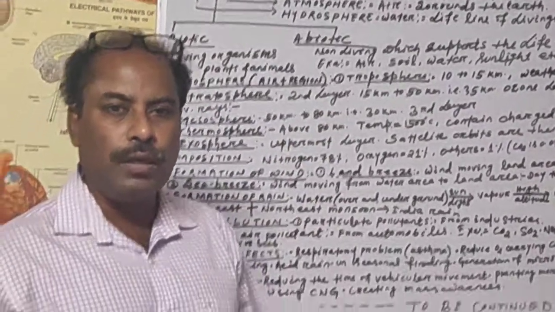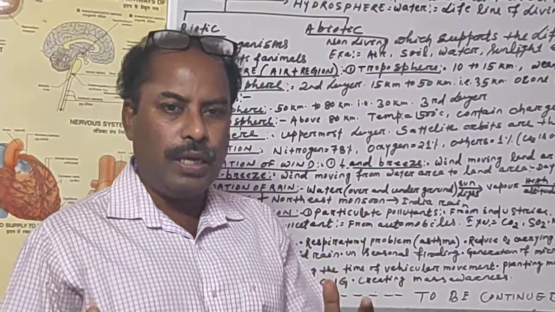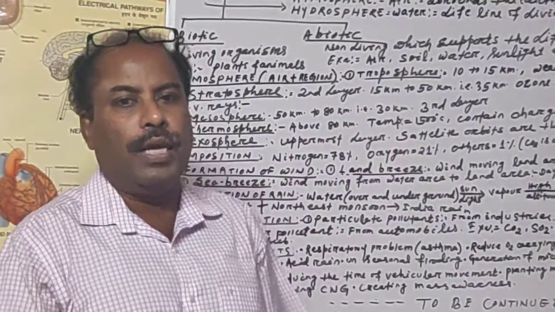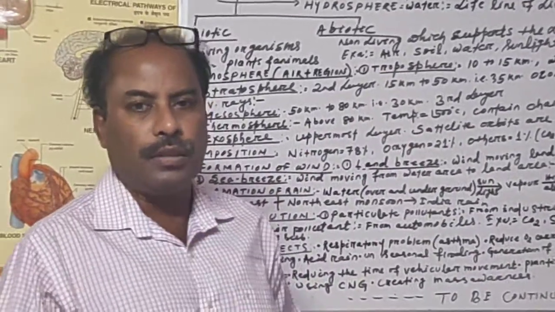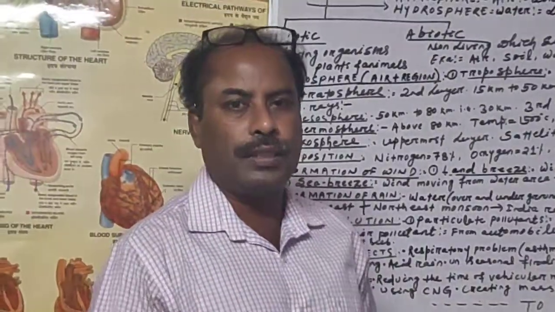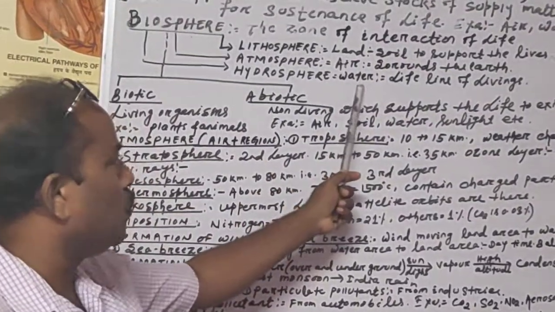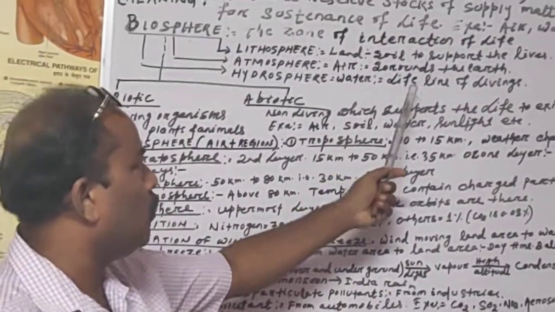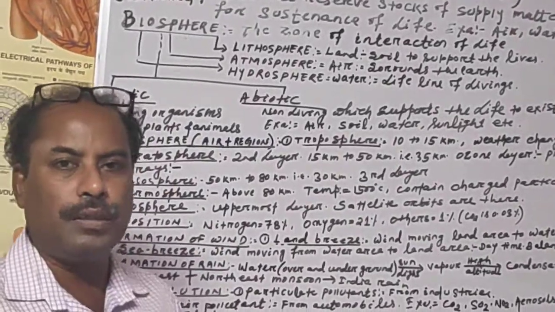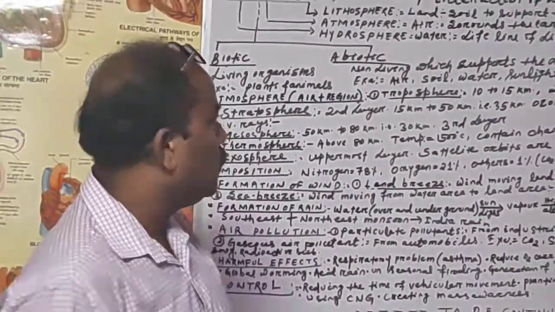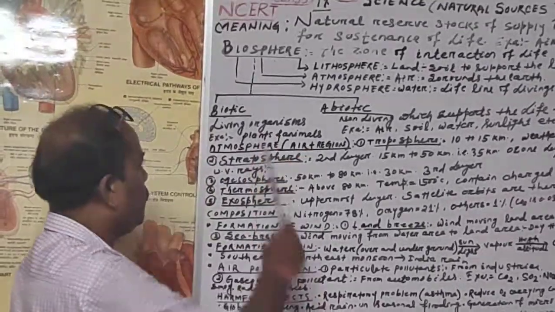Hydro means water, sphere means area. The area of the biosphere which is occupied with the water, like ocean, sea, river, lakes, all these are coming under the hydrosphere. And hydrosphere supplies us the source known as the water. Water is known as the lifeline of the living organism. Without water, living organisms are not possible. So this is about the biosphere.